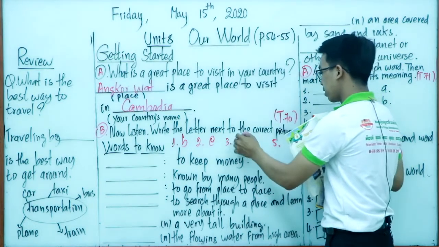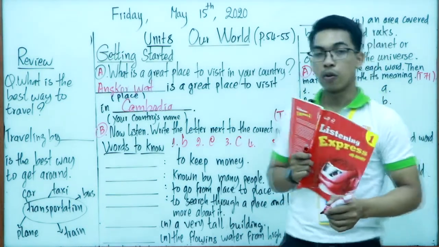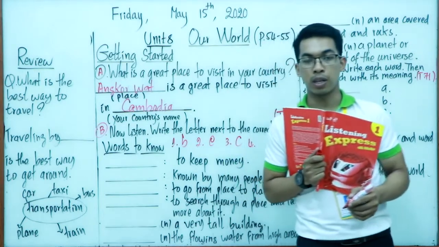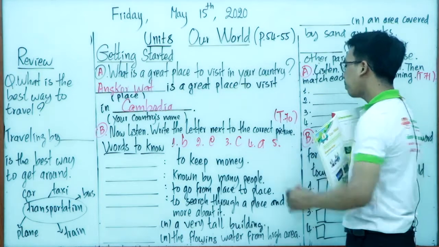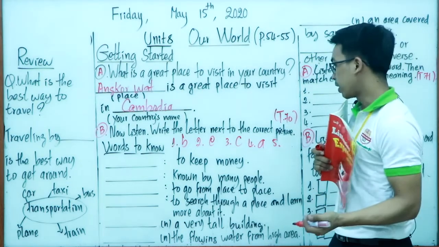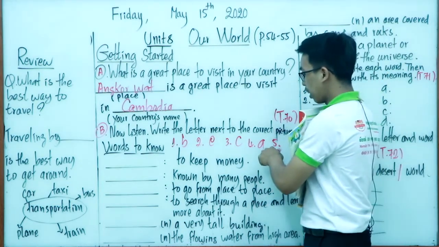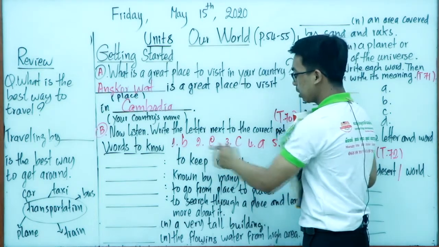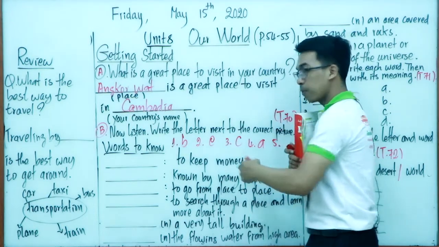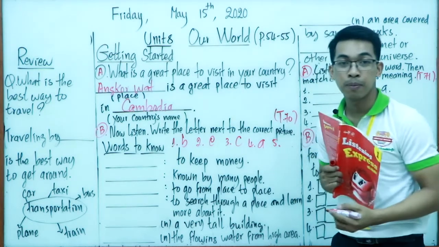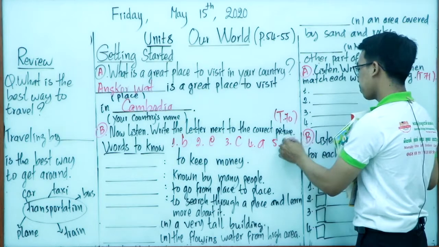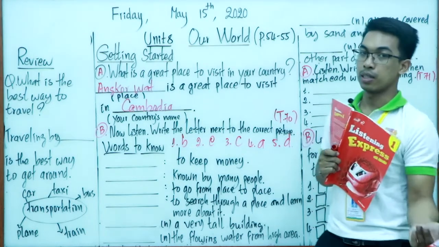Letter C. And how about number 4? The correct letter is letter A. Good job. And how about the last one, number 5? You can count A, B, C, E. What is the missing letter? The missing letter is letter D. Good. So number 5 is letter D.